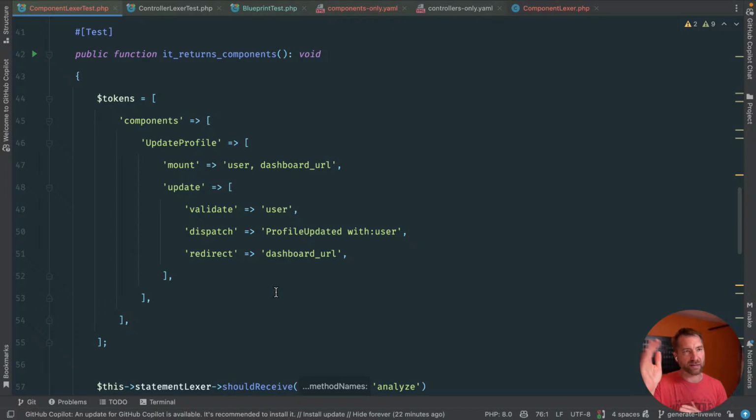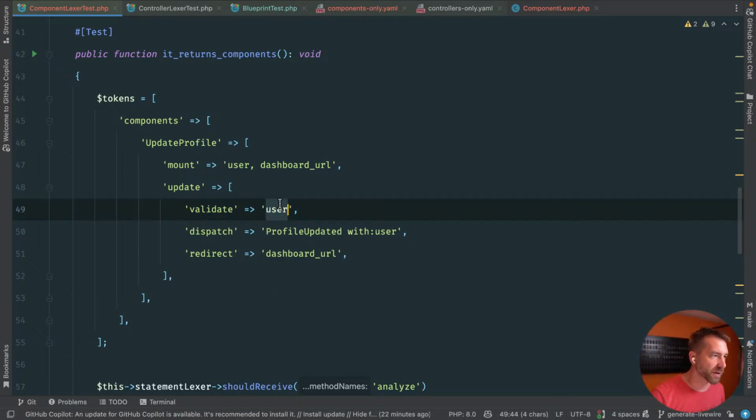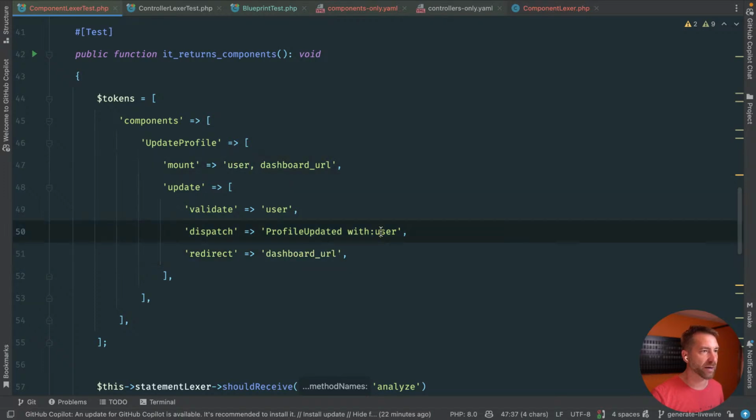We parse it, we lex it, we build up this data object underneath, and then the generator takes that data object and says, oh, you got these properties? Okay, I'm going to put you in mount, I'm going to put you in the parameters, I'm going to make a property on the component for you. I'm going to allow you to reference that in statements. Here we go, here's examples of that.